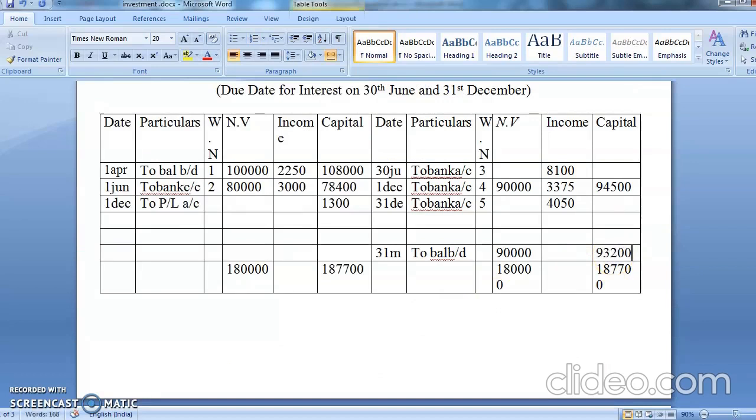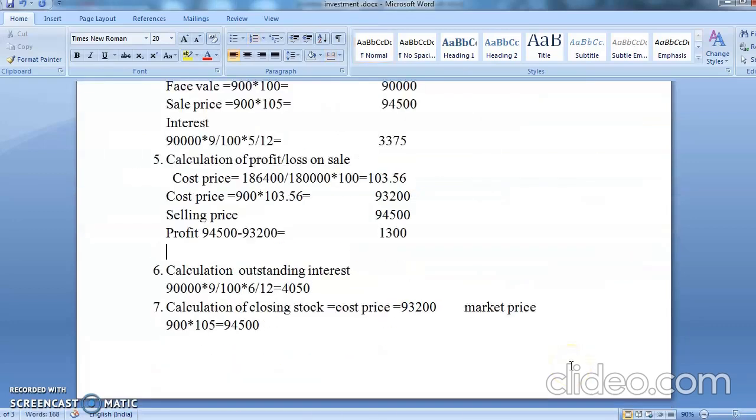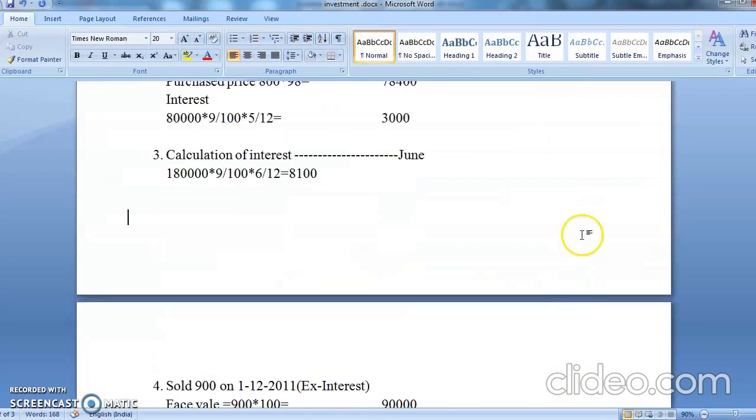Okay. Now students, again, see, you have received the interest in December. Your year ending is March. So after December, January, February, March, 3 months interest is pending. How many months interest is pending? 3 months. So you're going to calculate 3 months of interest. So again, for that you have to go for a working note.